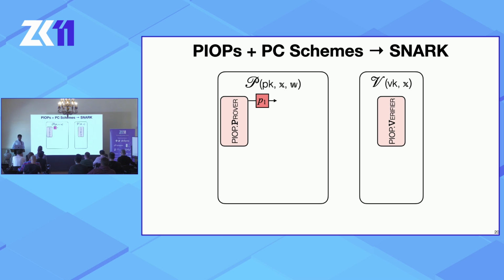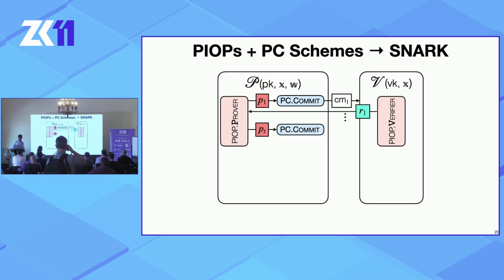And the PIOP prover would do this by trying to send a few polynomials to the PIOP verifier. Unfortunately, these polynomials are usually very large. So the SNARK prover commits to any polynomials that the PIOP prover wants to send over and sends these short commitments to the verifier. And then the verifier replies with random challenges. And the SNARK prover does this as many times as the PIOP prover would like to.